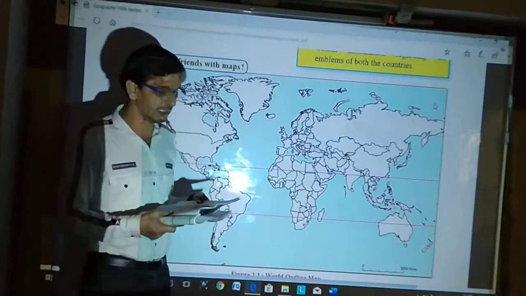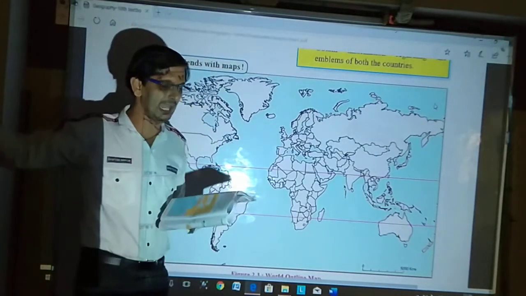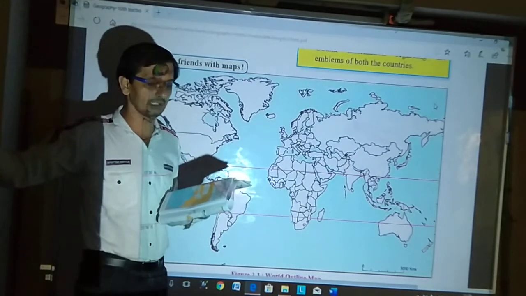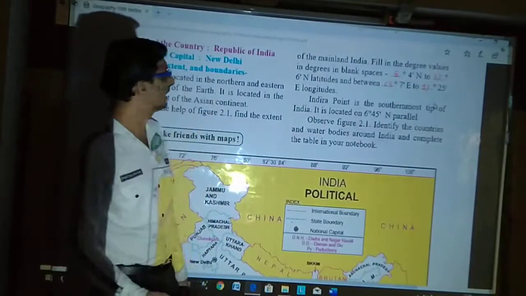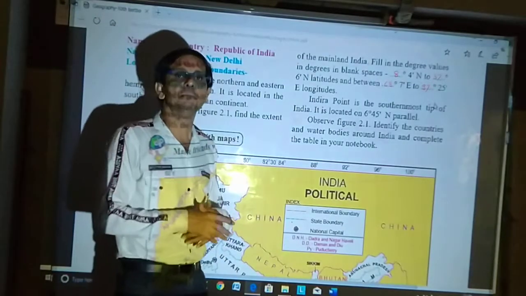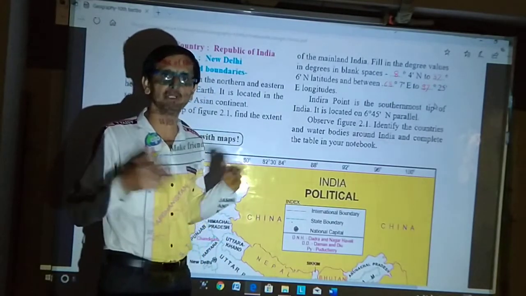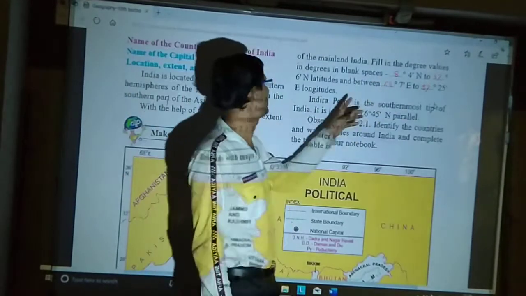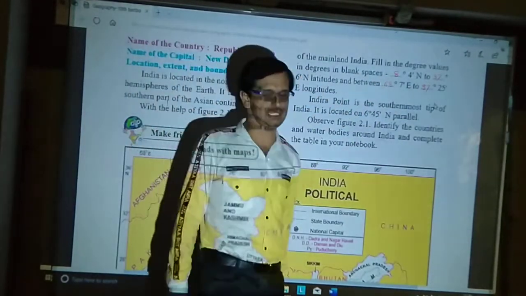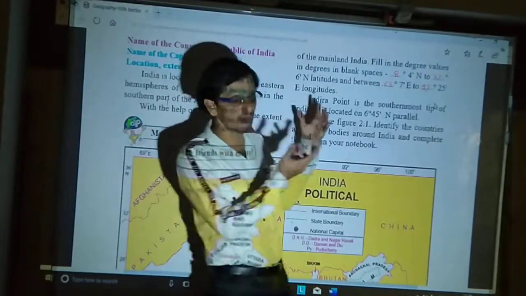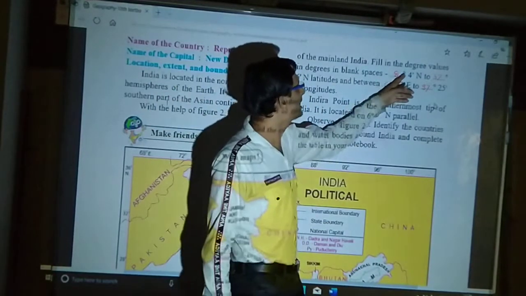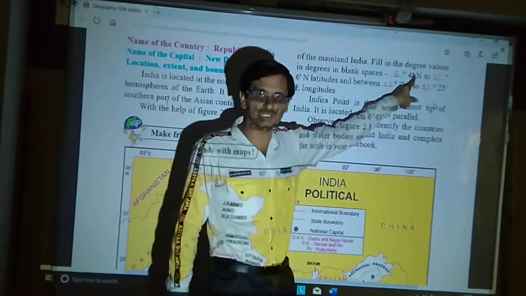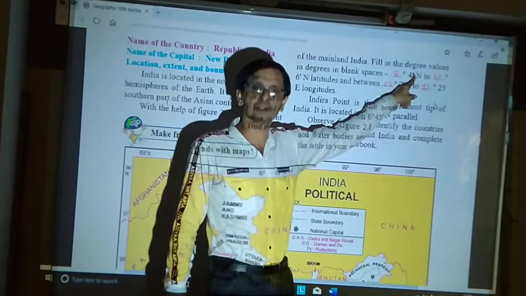So with the help of the figure, find the extent of mainland India. Now you can see the extent of mainland India. Fill the degree values in the blank spaces. Already I have filled them. Now, 8 degrees 4 minutes north. This is nothing but the sign of minutes.